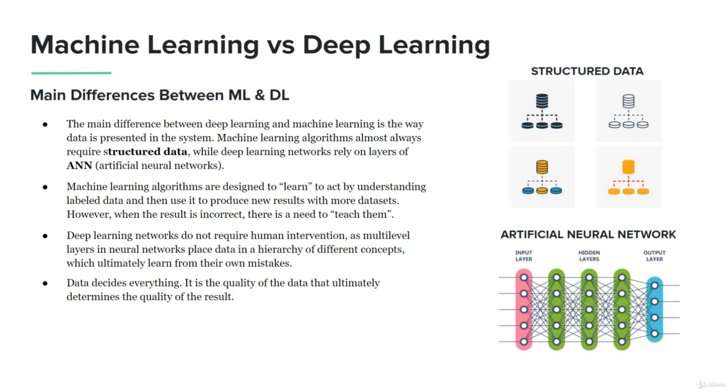So data decides everything. It is the quality of the data that ultimately determines the quality of the result. You can have not so great data and run it through deep learning algorithms and have problems, and you can also do the same for machine learning. It's really about making sure you have quality data and that you understand what the machines are looking for, whether you're doing a machine learning algorithm or working with artificial neural networks. So that's it for the differences between machine learning and deep learning, and we'll see you on the next one.